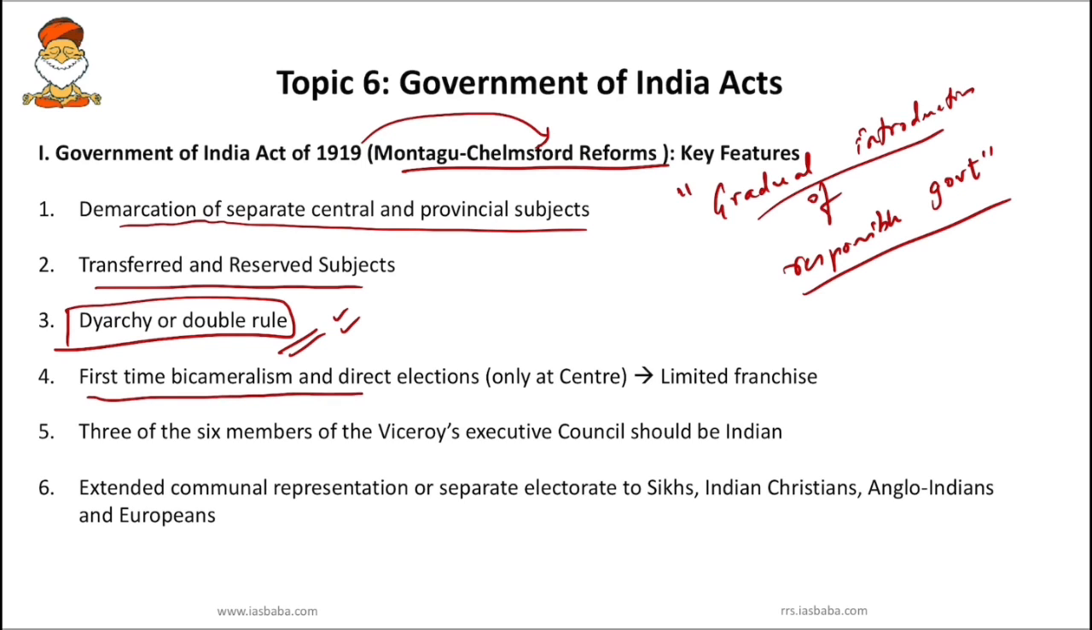The next important feature is first time bicameralism and direct elections only at the center. It was based on limited franchise. So for the first time there was a provision of direct elections in the country, and only at the center it was used, and for the first time bicameralism was made.